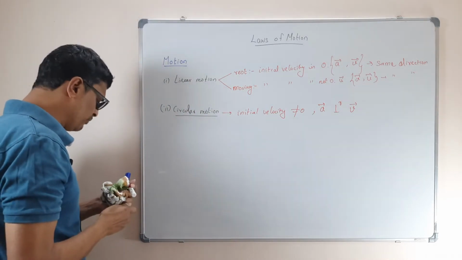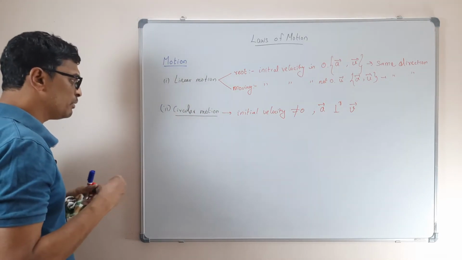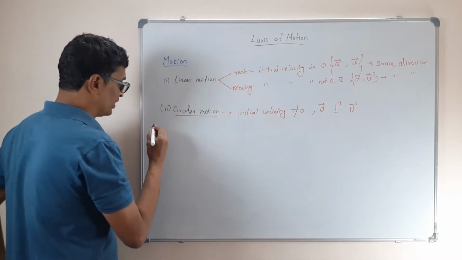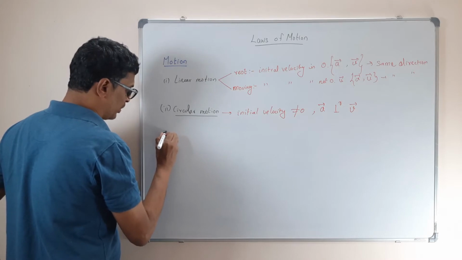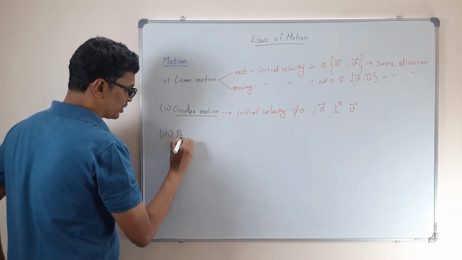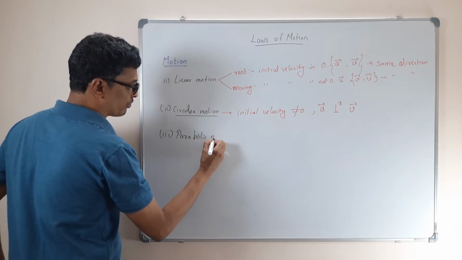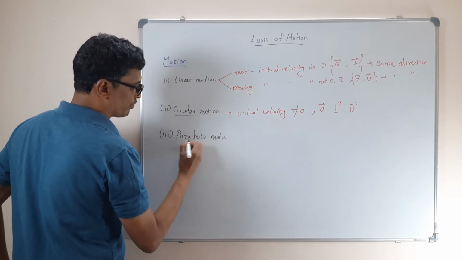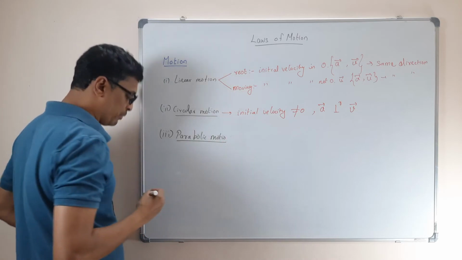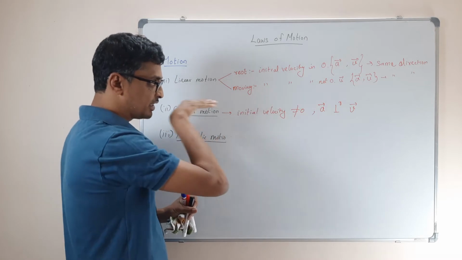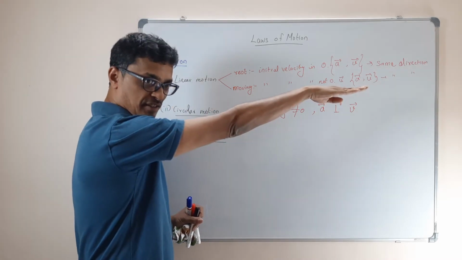And then we saw another motion also. Remember? What was that? Parabolic motion, or projectile motion. Let me write it as parabolic motion. So there are three things you see. First one is when the acceleration is along the direction of velocity.